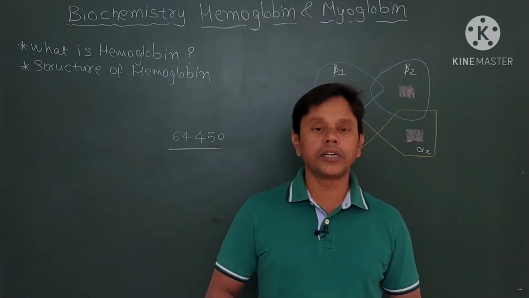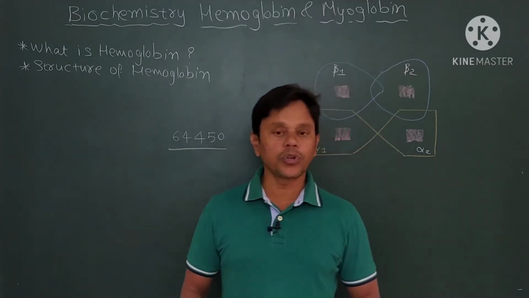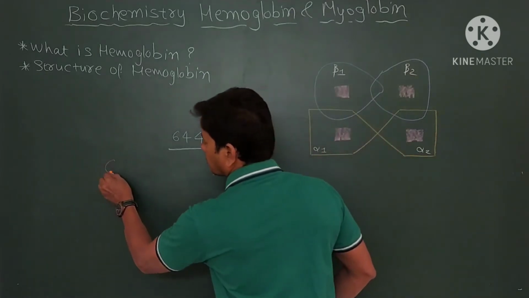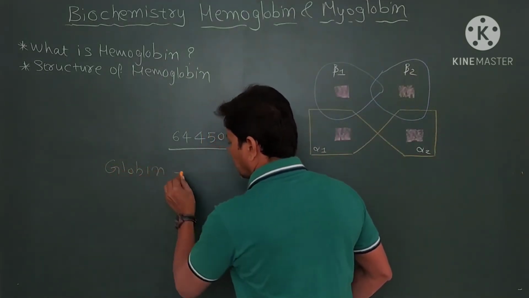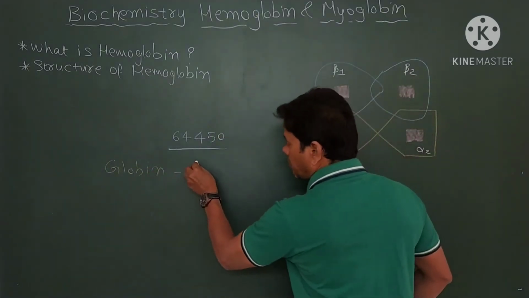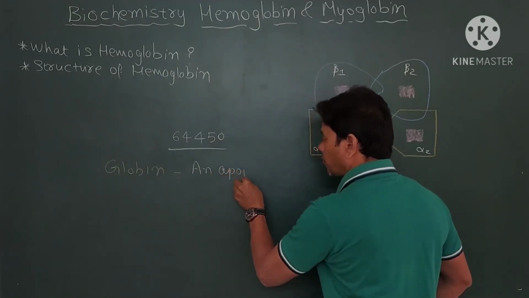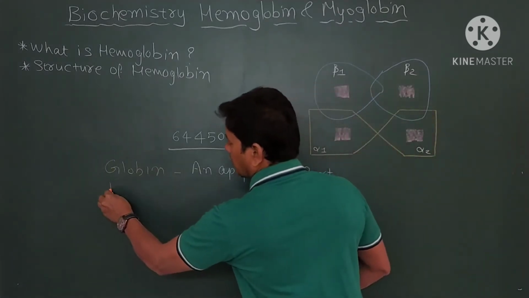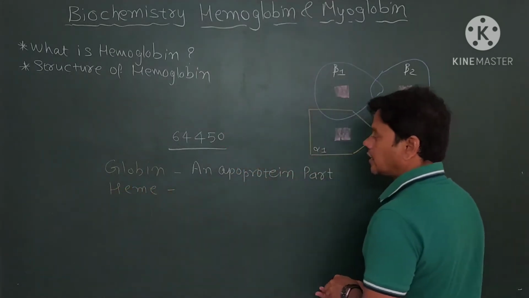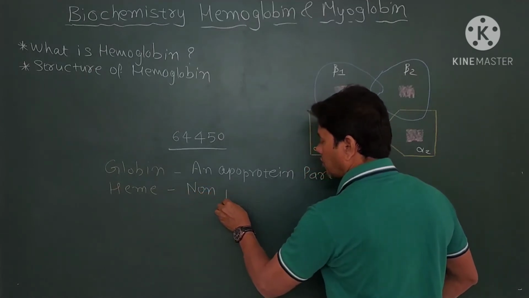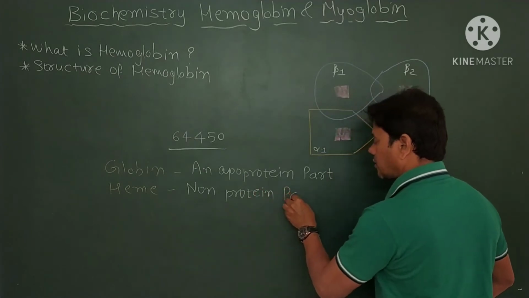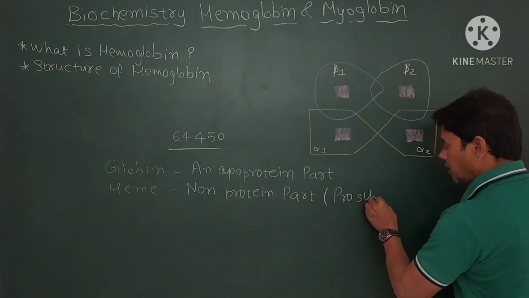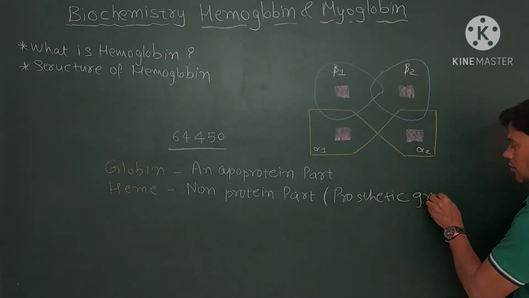Now friends, hemoglobin is a conjugated protein, and hemoglobin consists of globin, that is an apoprotein part, and heme, that is the non-protein part, which is commonly called a prosthetic group.